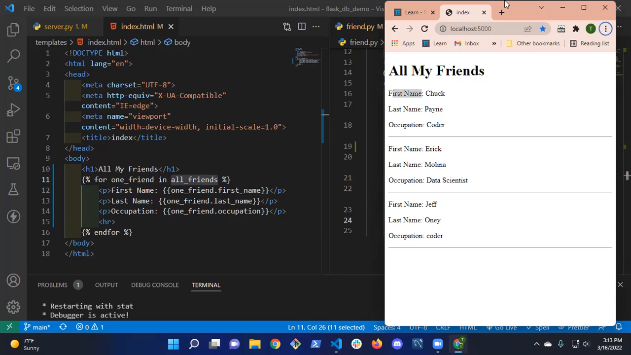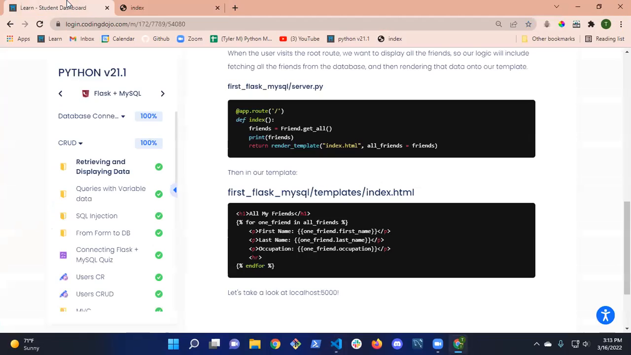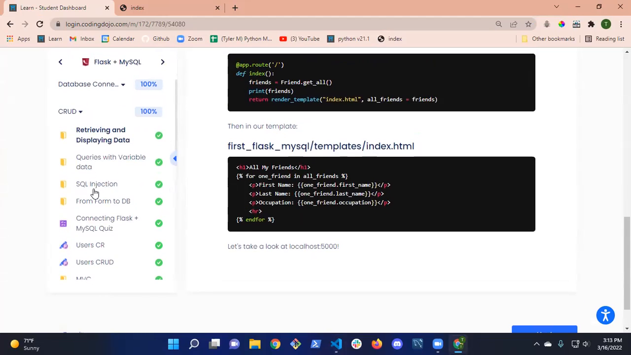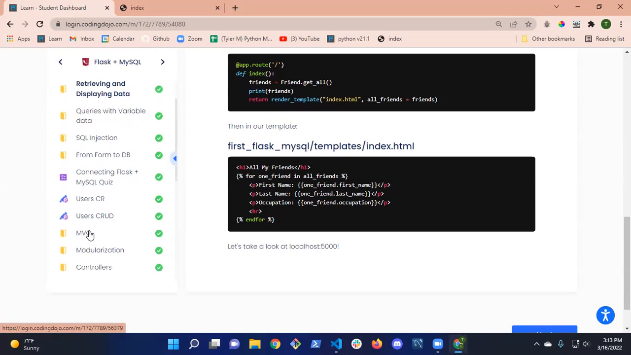Okay, so let me go back to the platform. So we left off here, queries with variable data. I'm going to skip SQL injection and MVC. I'm thinking I'm going to go over it tomorrow.